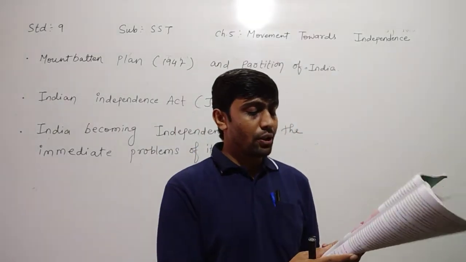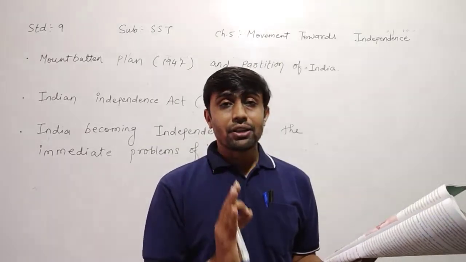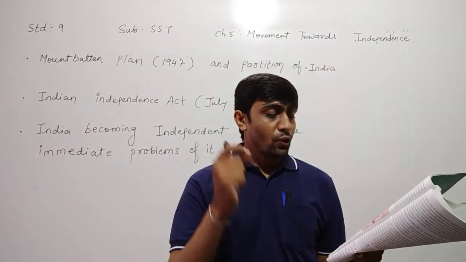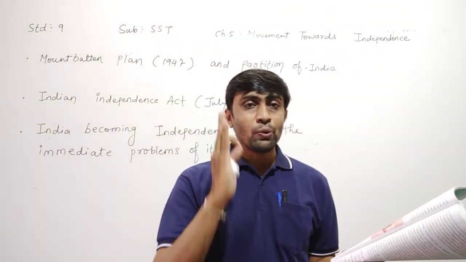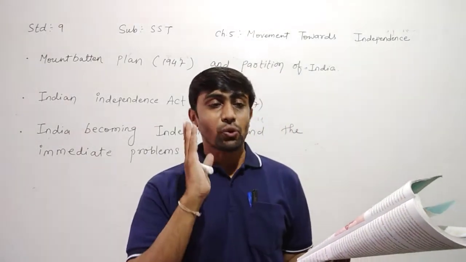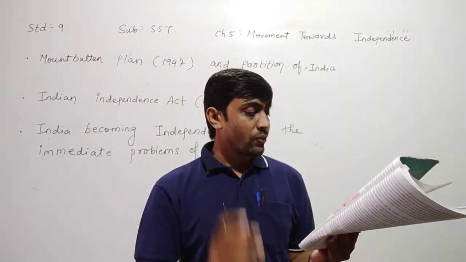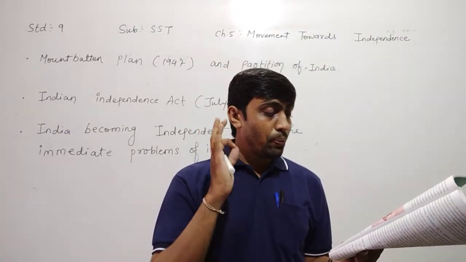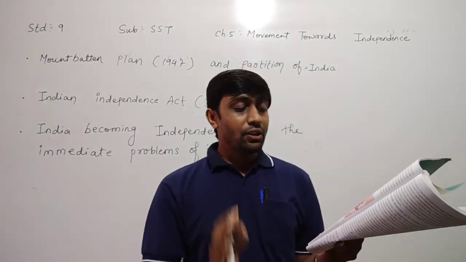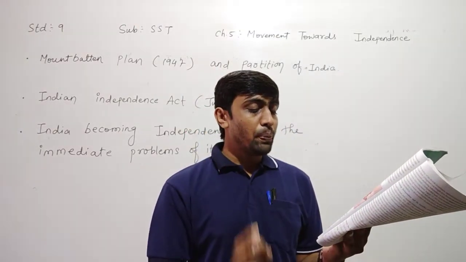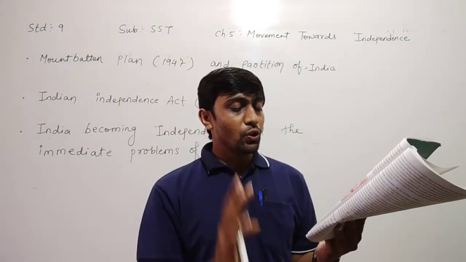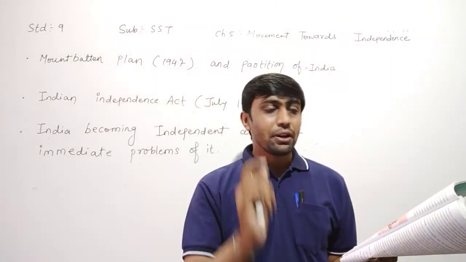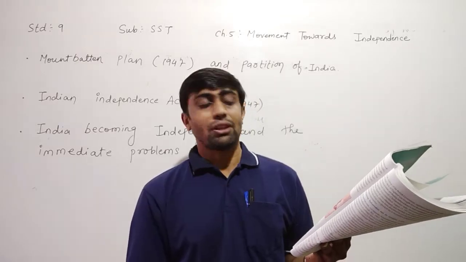The Congress leaders and Muslim League accepted this plan. When the Mountbatten plan started getting implemented, the people of East Bengal and the select provision of Assam decided to join East Pakistan.